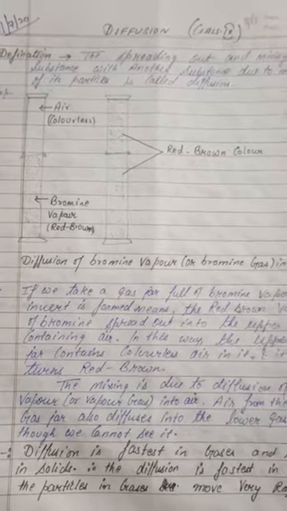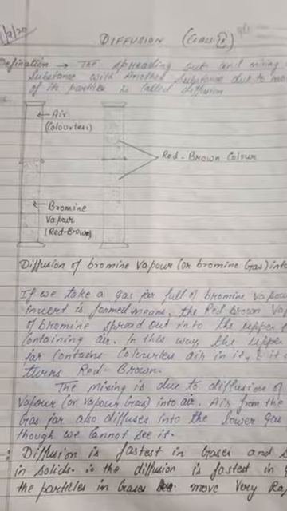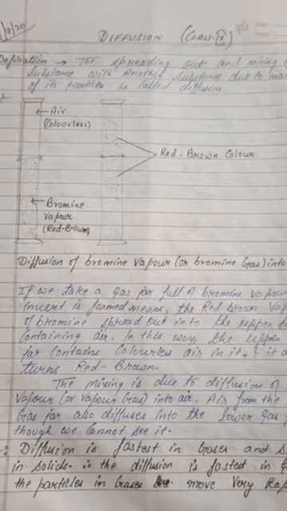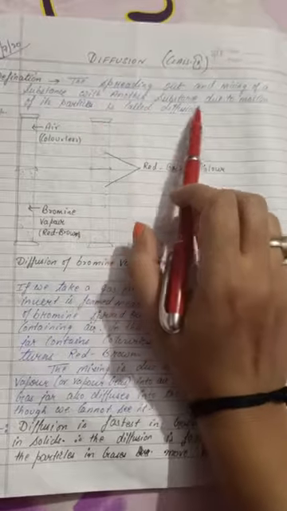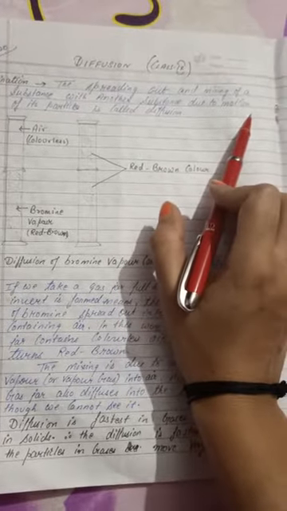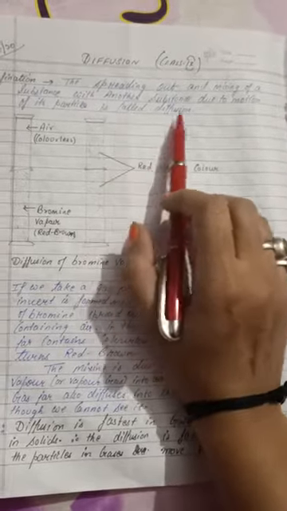Hello, good morning students. Today we will start our topic, diffusion. What is the meaning of diffusion? So let's start from here. The spreading out and mixing of a substance with another substance due to the motion of its particles is called diffusion. In simple words, I am going to tell you one example of it.